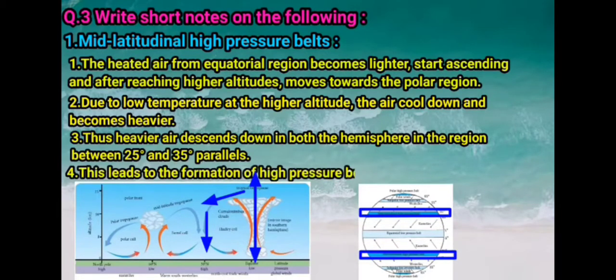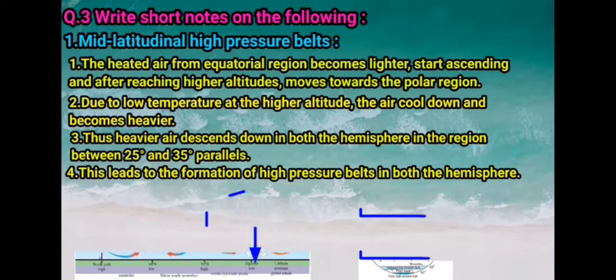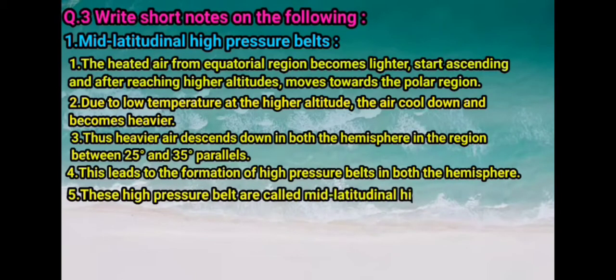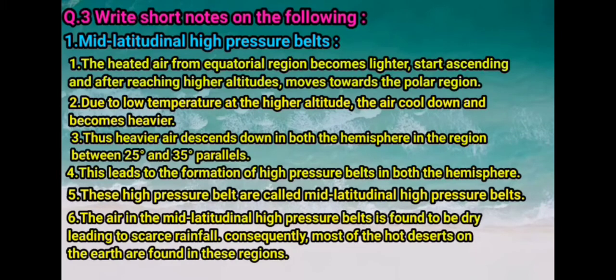This situation led to the formation of high pressure belts in both hemispheres. These high pressure belts are called mid-latitudinal high pressure belts. The air in the mid-latitudinal high pressure belt is found to be dry, and this leads to scarce rainfall. Consequently, most of the hot deserts on the earth are found in this region.